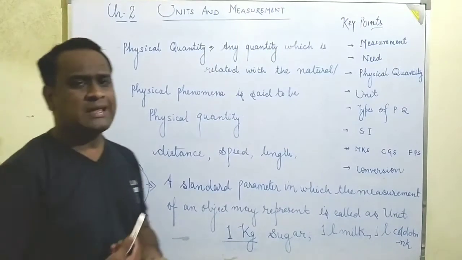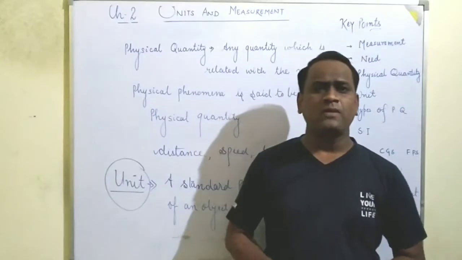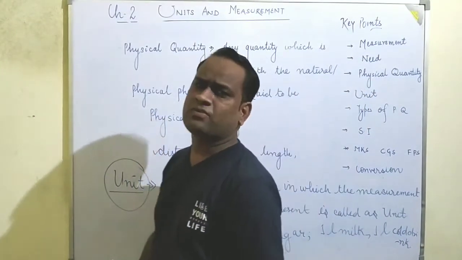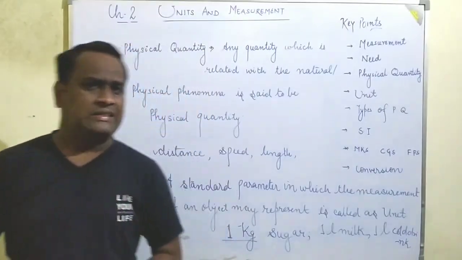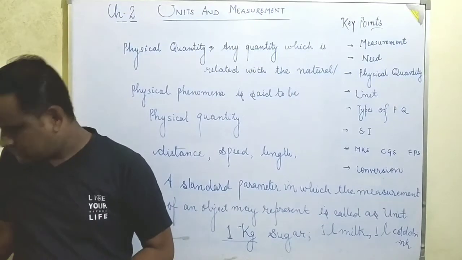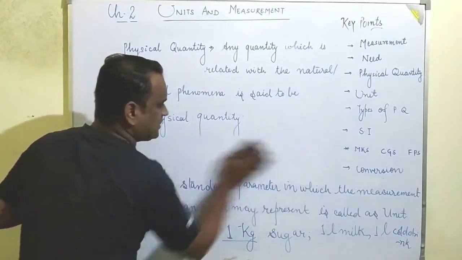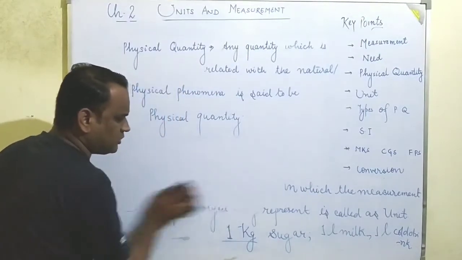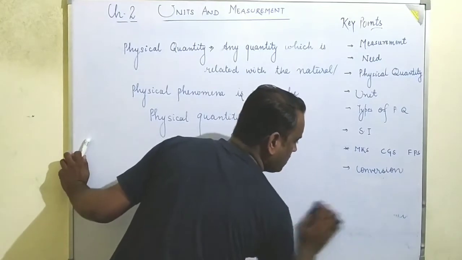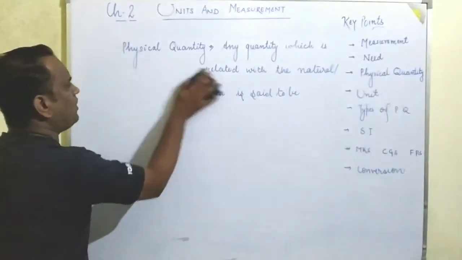So now moving towards the next topic. What will be the types of the physical quantities? What do you mean by the physical quantities and how many types of the physical quantities are there? Students, earlier I have said to you that any quantity which is related with the physical phenomena is said to be the physical quantity.